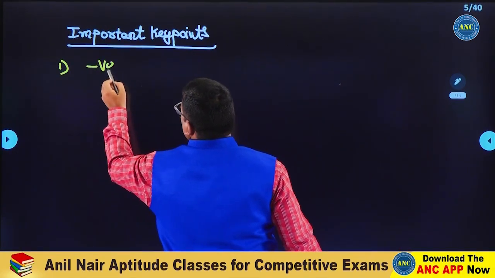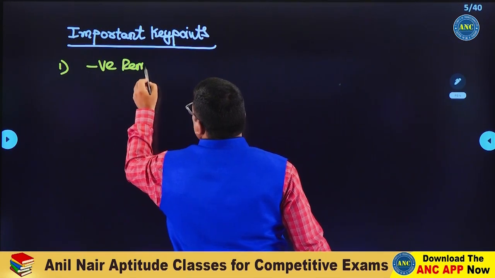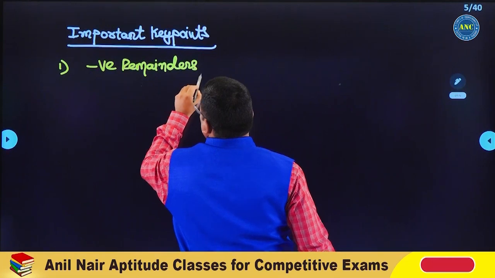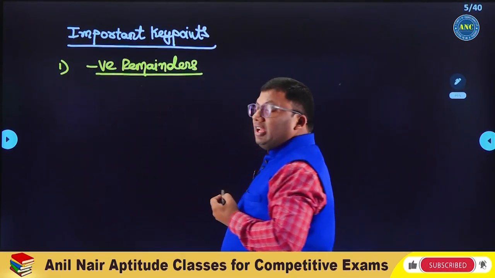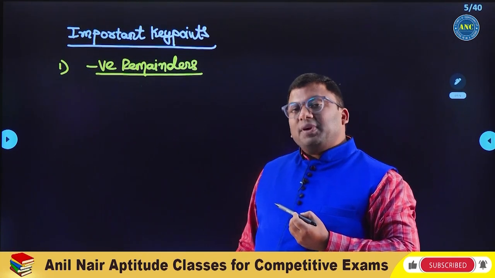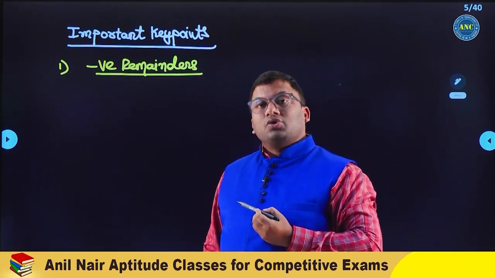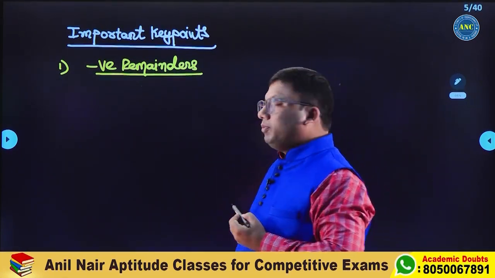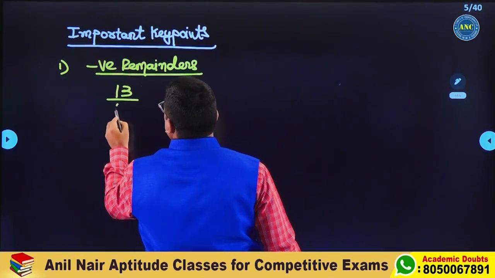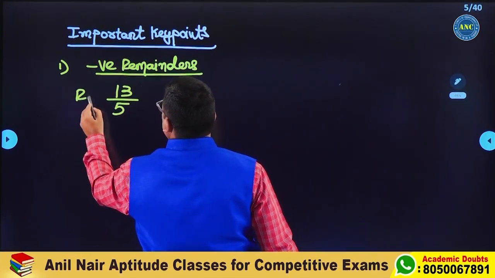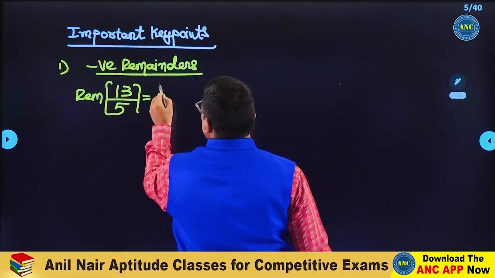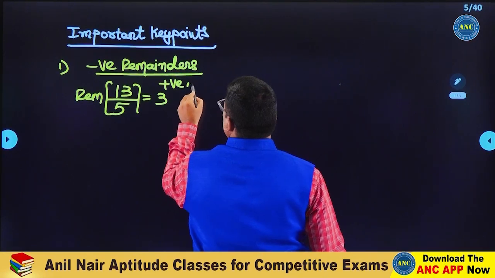Negative remainders. We are going to use this concept. Negative remainder is an illusionary concept. These concepts help us in simplifying remainder problems and save time and effort in getting the answer. Suppose 13 is divided by 5. 5 twos are 10, so the positive remainder will be 3.